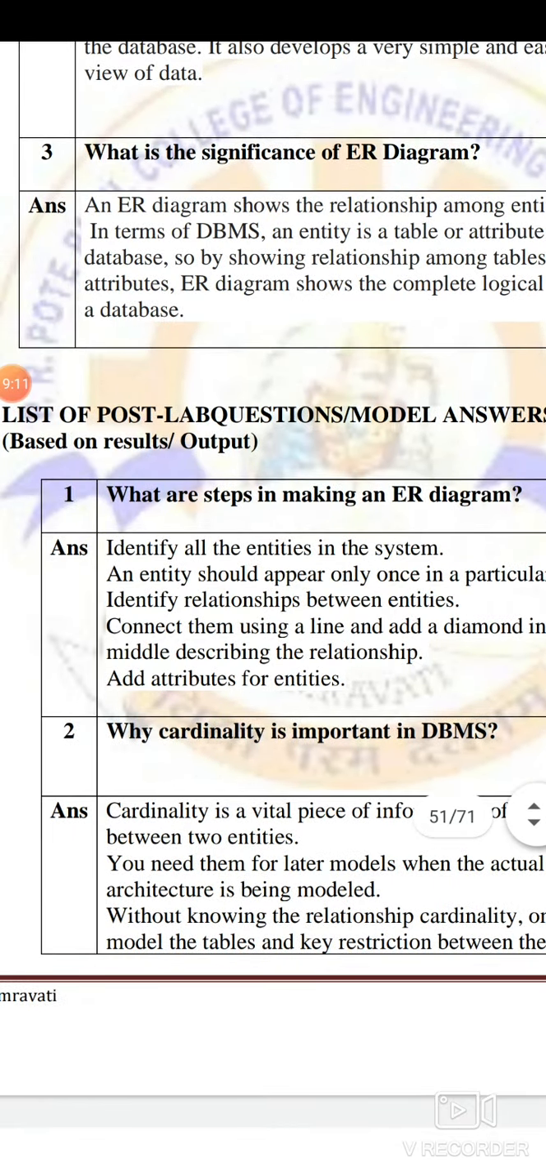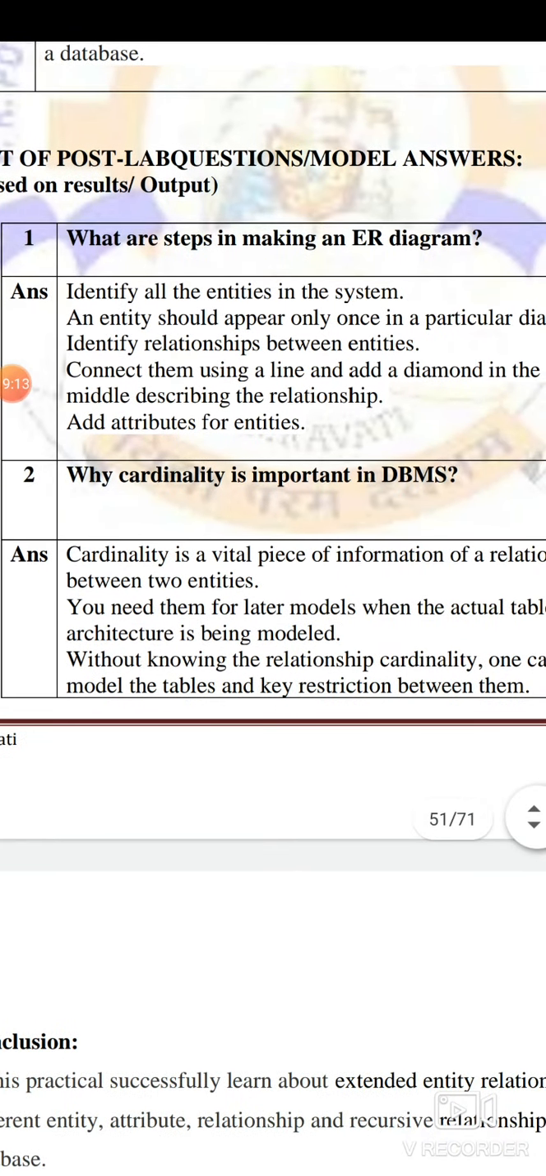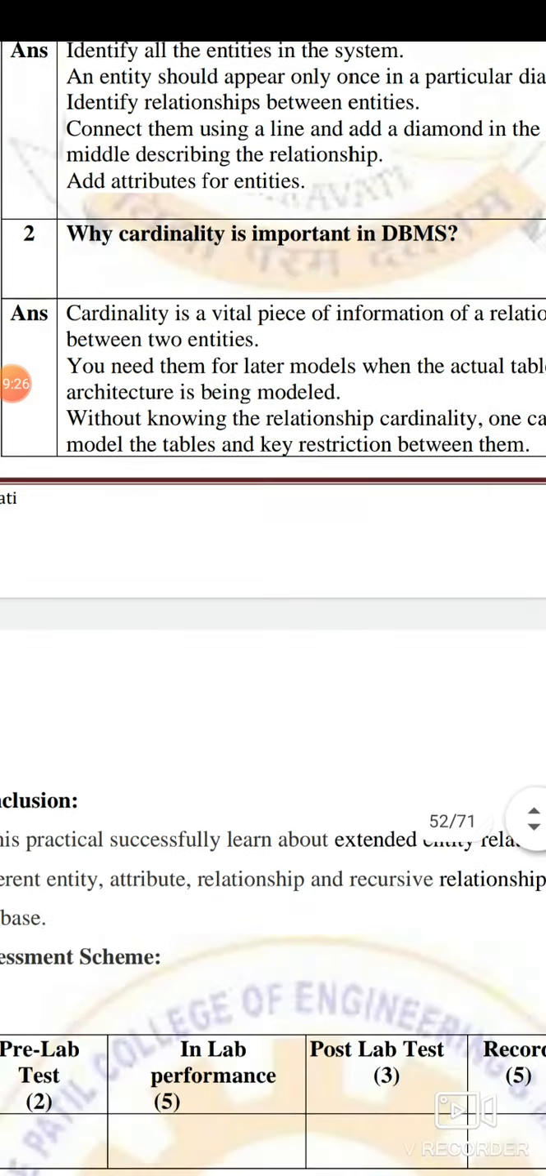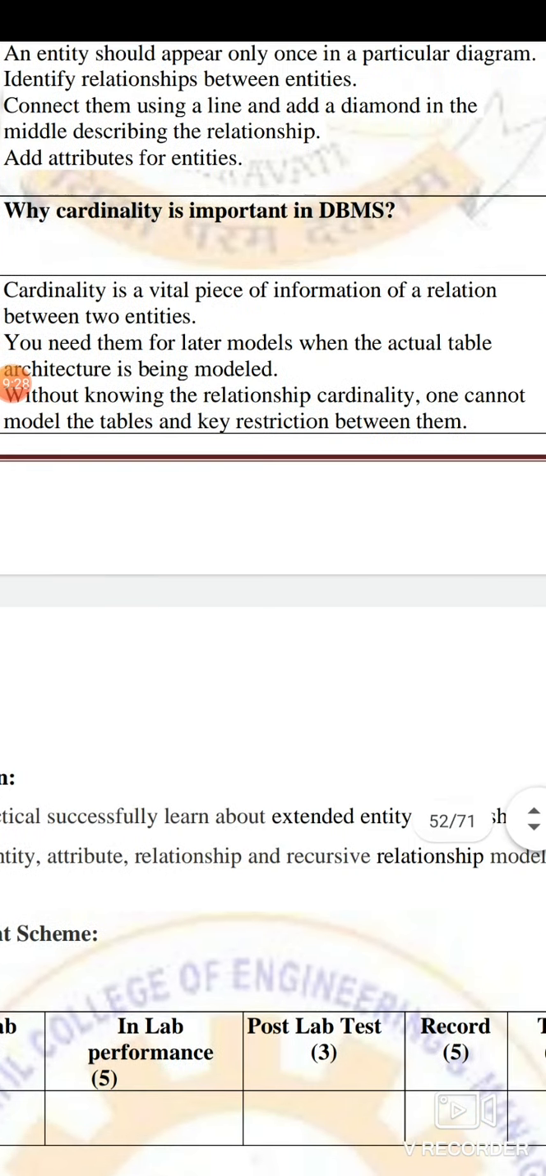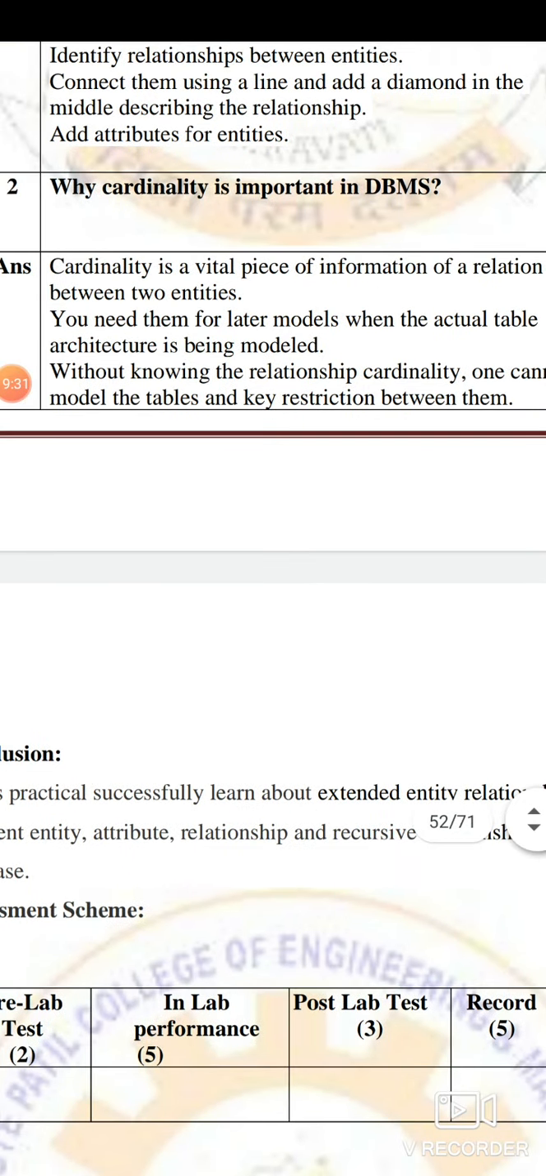a complete logical structure of the database. Then what are the steps? You have to identify the entities. An entity should appear only once. Identify relationships, connect them by using specific shapes such as line, arrow, diamond, and that is called an ER diagram. Add attributes. Then what is cardinality? We have already seen, that is a vital piece of information of relationship between two entities.